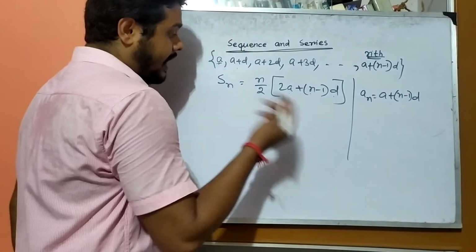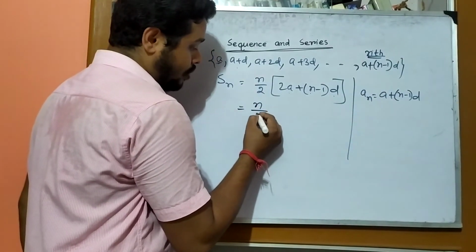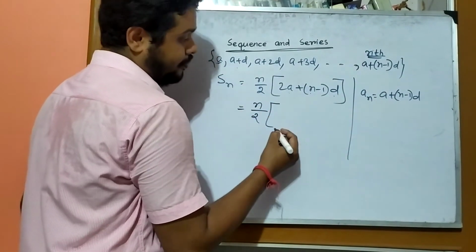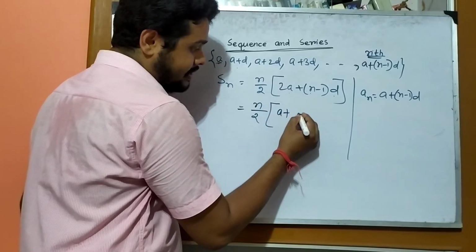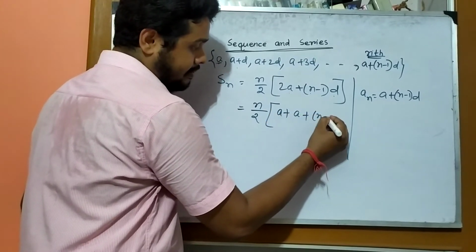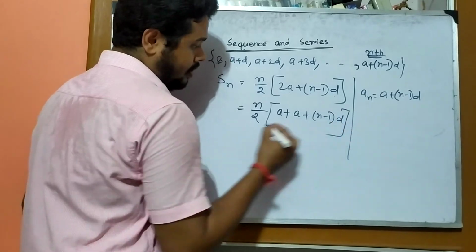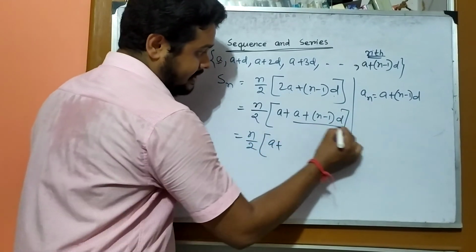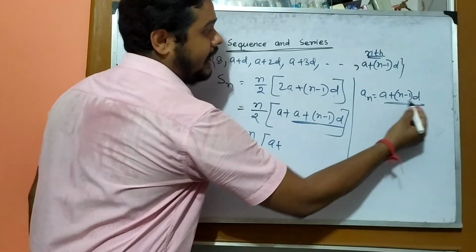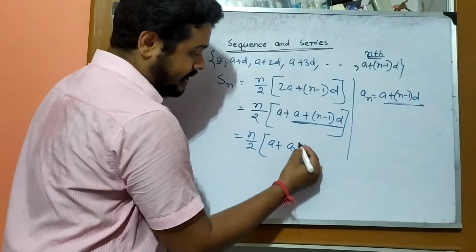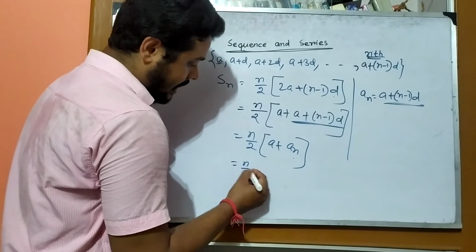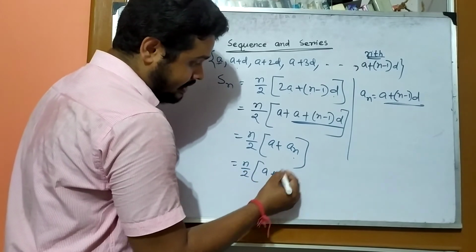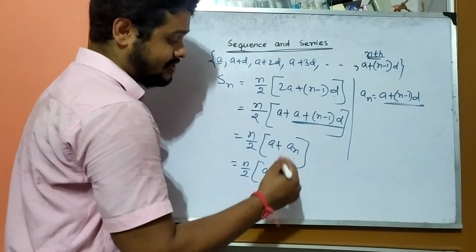And we may write this formula in this way also: n by 2, 2a, we can write a plus (n minus 1) into d. Here n by 2, a means a, and this portion is similar to the nth term, so here we can write an, the last term, nth term.